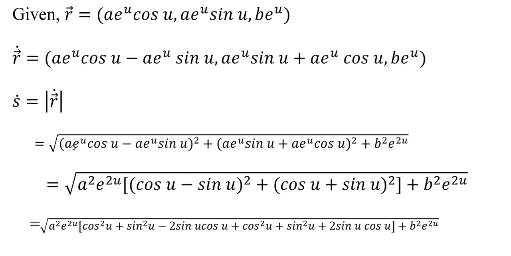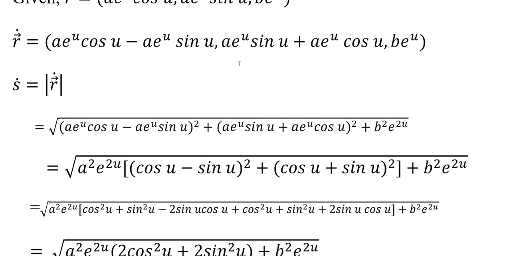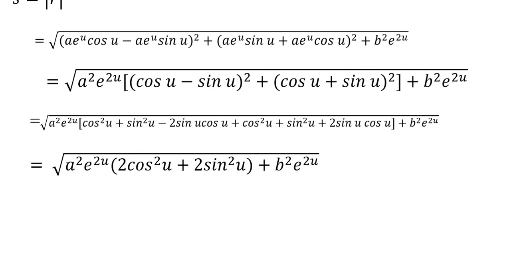So we find R dot here. R dot is equal to the differentiation with respect to u. So that we get a e^u cos u minus a e^u sin u, a e^u sin u plus a e^u cos u, b e^u. s dot means the modulus of R dot. So therefore we are taking the square root of this R dot. So we will get the value square root of a² e^2u (cos² u plus sin² u, twice) plus b² e^2u.